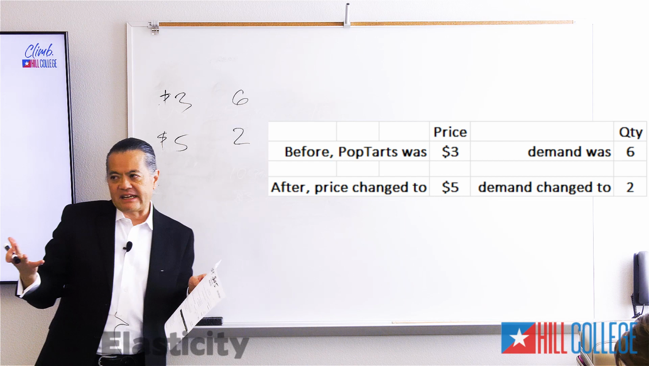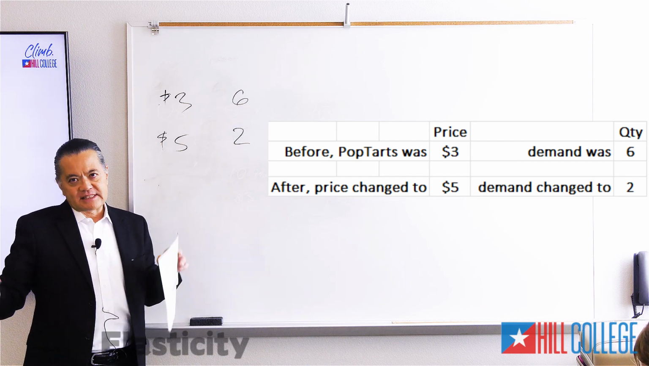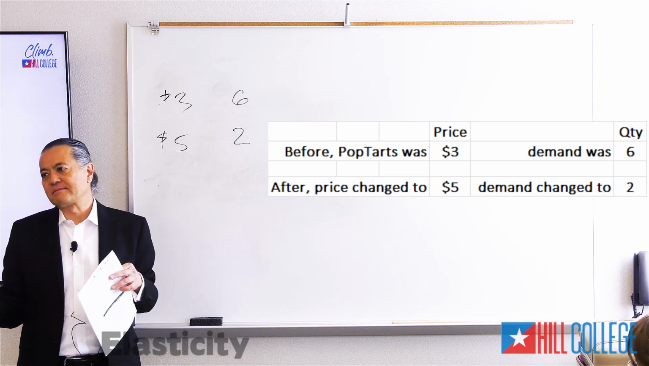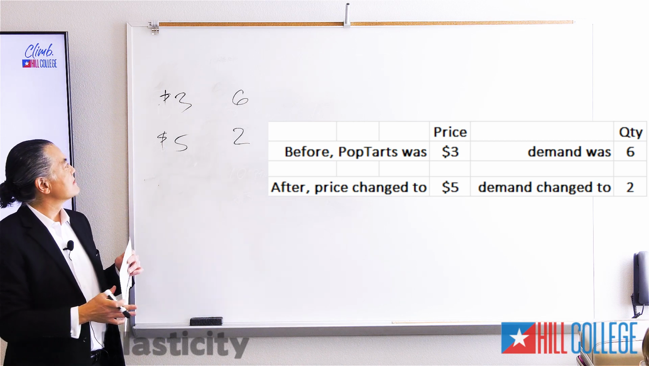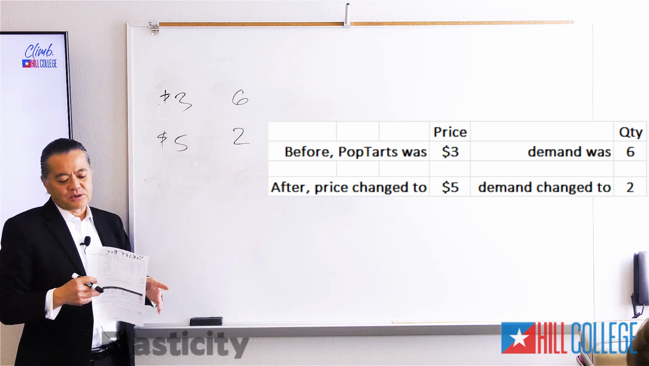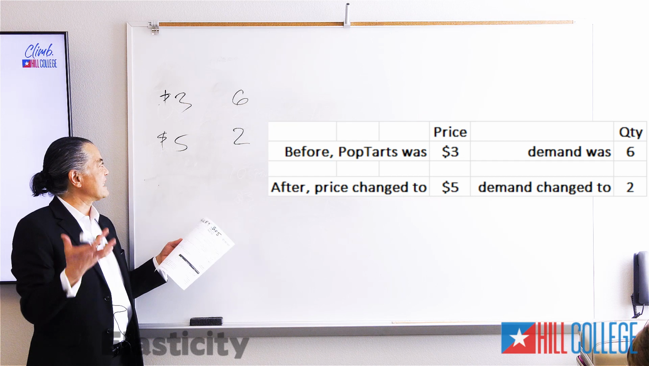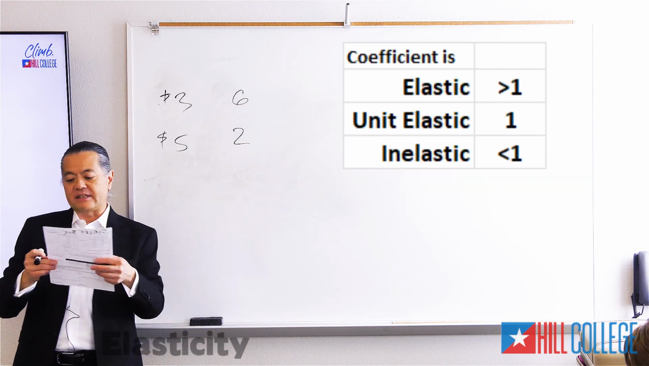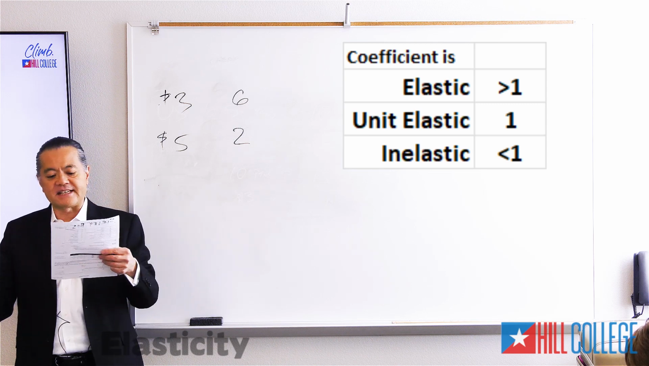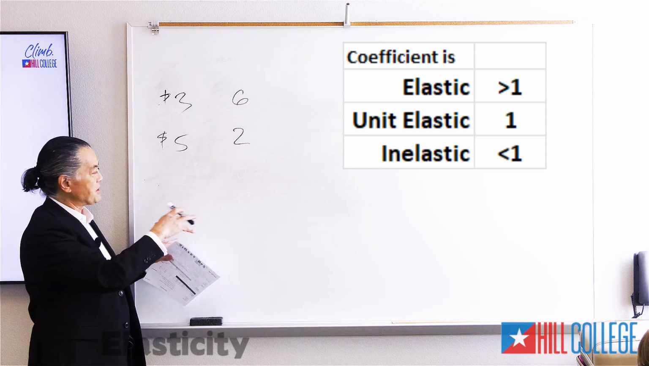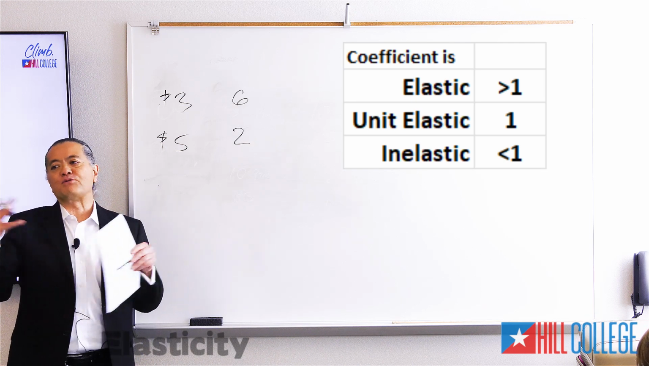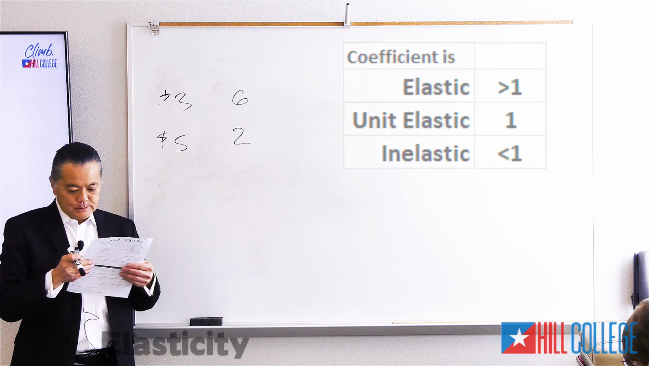Just off the top of your head, is this a big sensitivity, or did quantity not change that much? Yeah, it's changed quite a bit. There's a big quantity change. So, more likely it's going to be considered elastic as opposed to inelastic. When something is inelastic, the coefficient, the magic number we come up with, is below 1. But this is going to probably be above 1, so it's going to be elastic.